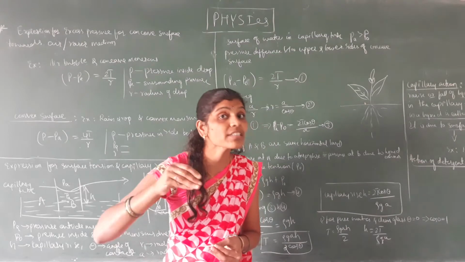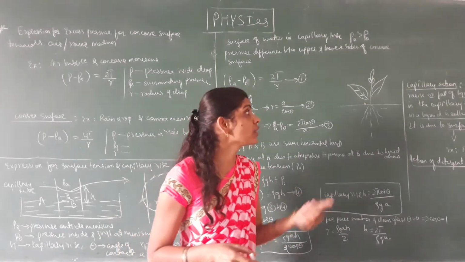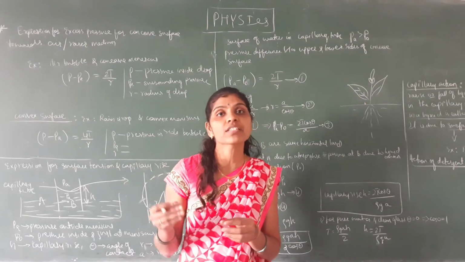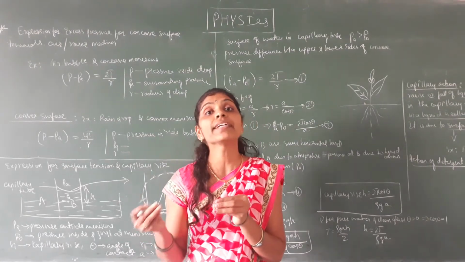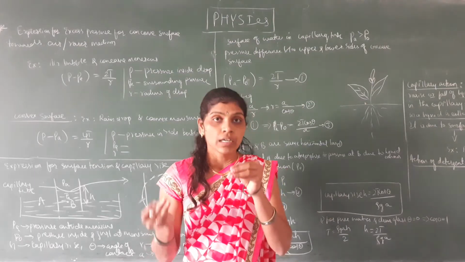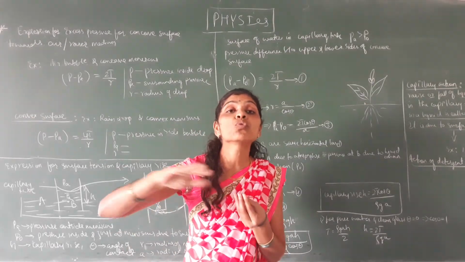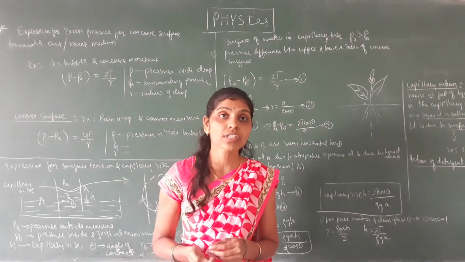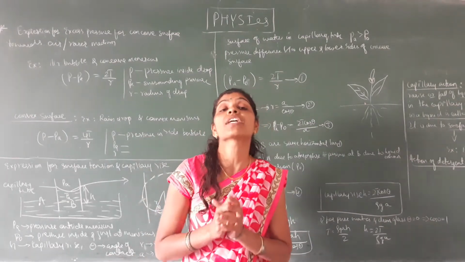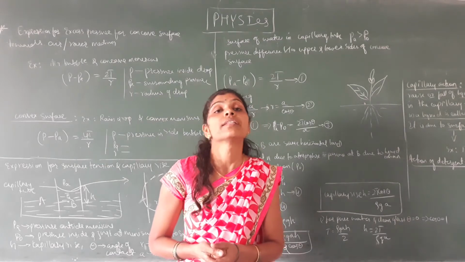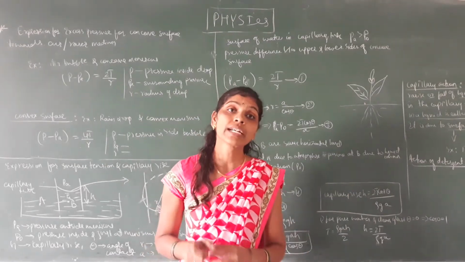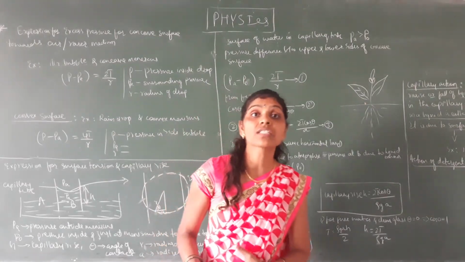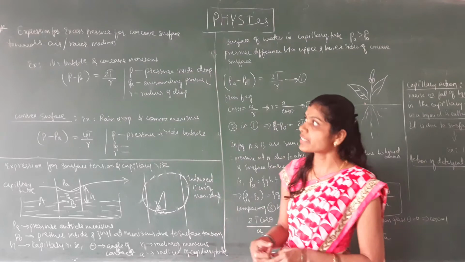Because the detergent helps to decrease the surface tension, so water enters the stained cloth and helps to remove the dirt. If you do not add detergent, the surface tension of the water is more, and it does not help to remove the stain present in the cloth. That is how the action of detergents takes place.